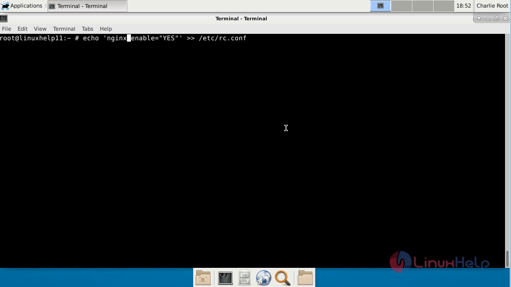After that, now we are going to enable Nginx using this command. After enabling, now we are going to start Nginx using the command service nginx start. Now Nginx is started. Check the status.